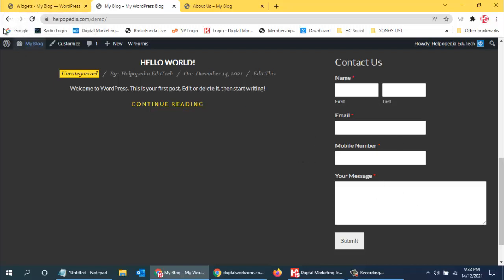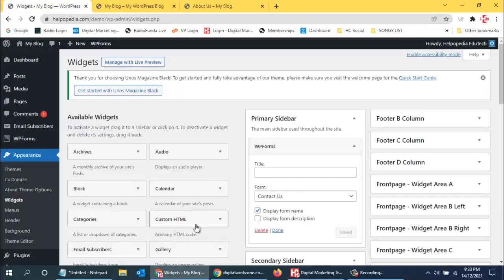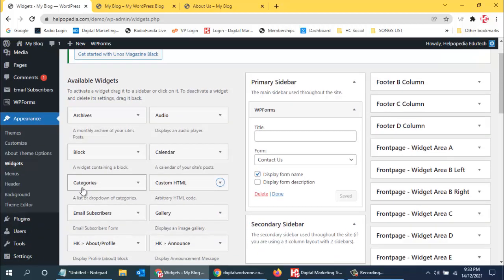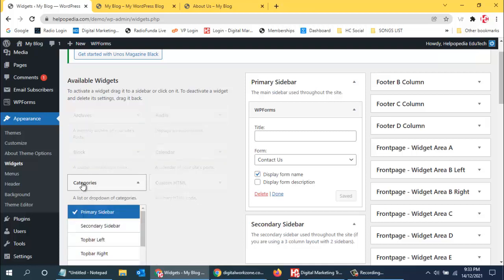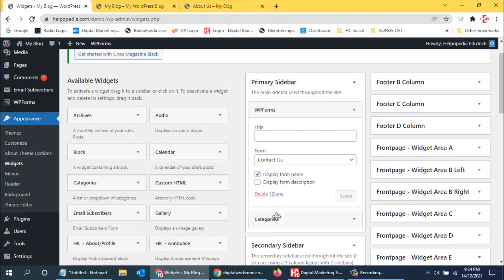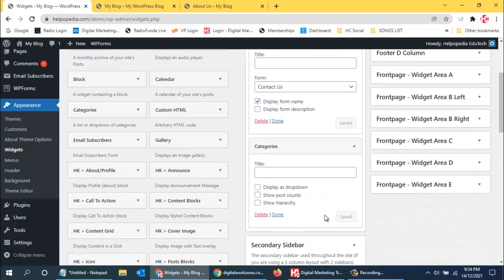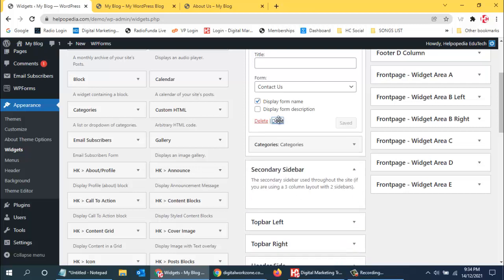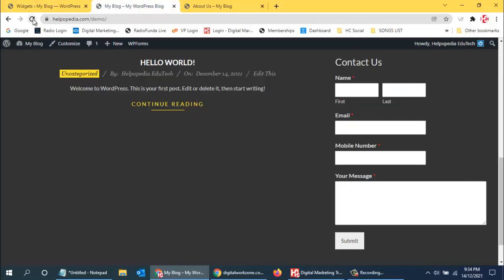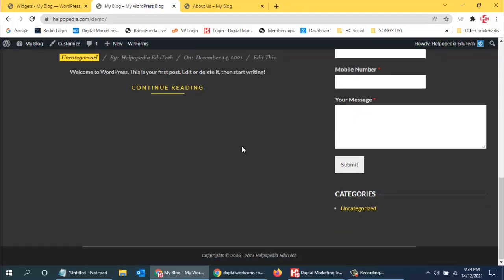You can add custom HTML, you can add scripts or anything, you can add categories. If you want to have categories, then I can drag this category also over here. Right now we do not have any categories, so it will not show up. I can just use this categories, and then I can say save. So done. Now I can just refresh it, and only the name will come. See, yeah, there is only one category, that is uncategorized.